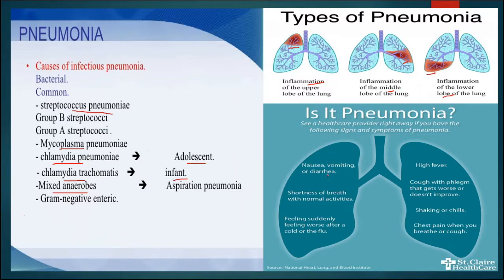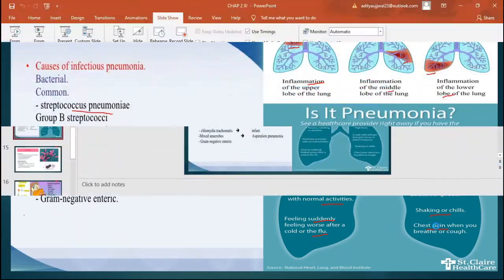Now the common symptoms are nausea, vomiting, diarrhea, then shortness of breath with normal activities, feeling suddenly worse after a cold or flu, then high fever, cough with phlegm that gets worse or does not improve, shaking or chills, then chest pain during breathing or coughing. So these are common symptoms which occur in pneumonia.